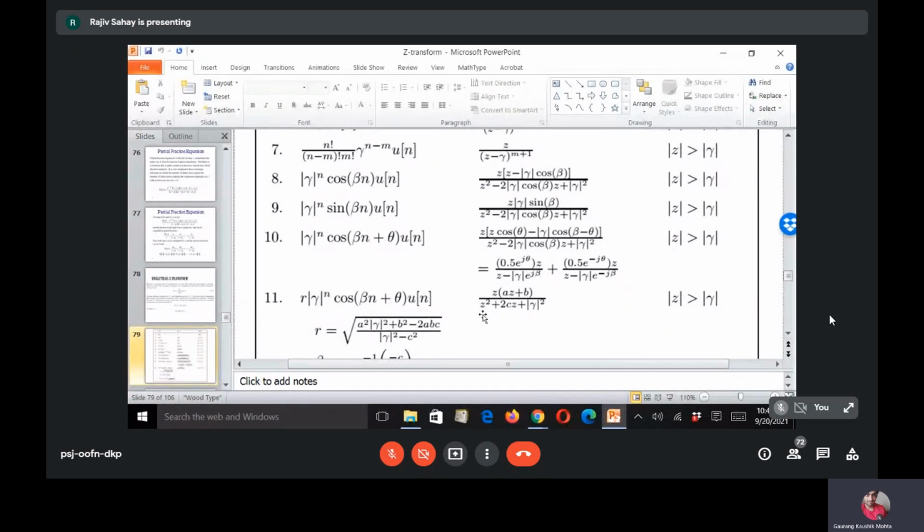So if you see here, this is a quadratic, and this quadratic will lead to complex poles. Are you able to see the cursor, everyone? Yes, sir. So you see the denominator is a quadratic in all these expressions. That's why I'm asking you to make a note of this, because there is an example which I'll show, where we'll factorize the denominator into complex poles, complex conjugate poles, and then we will calculate the inverse Z transform. So if you have this formula handy, then you can understand.